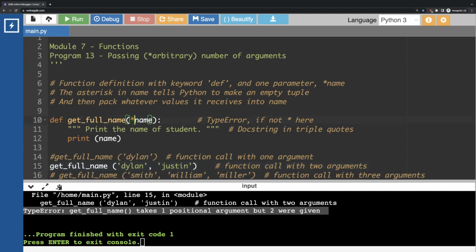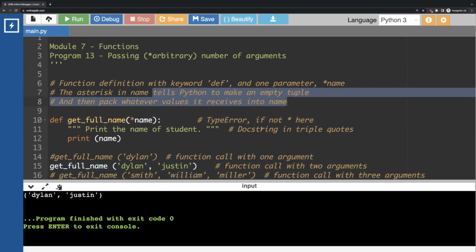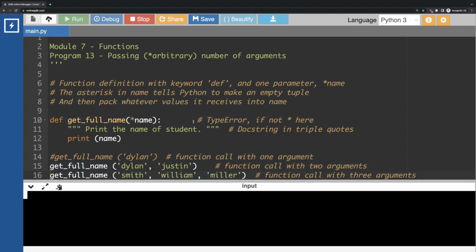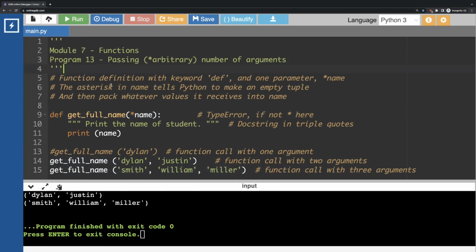In order to overcome that, we should put the star, or the asterisk. The asterisk in the name tells Python to make an empty tuple and pack whatever values it receives. Now whatever values it receives, it doesn't care; it will pack them into the tuple. I hope you understand how an arbitrary number of arguments are passed to a Python function, and that it packs those values into a tuple and prints them as the output.